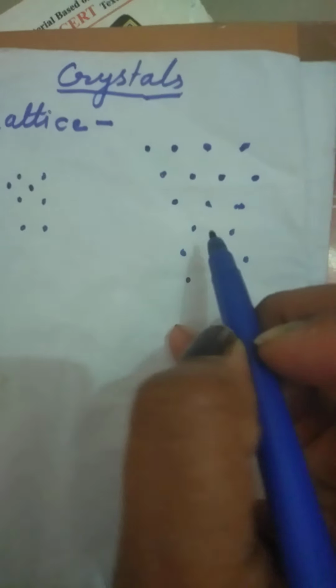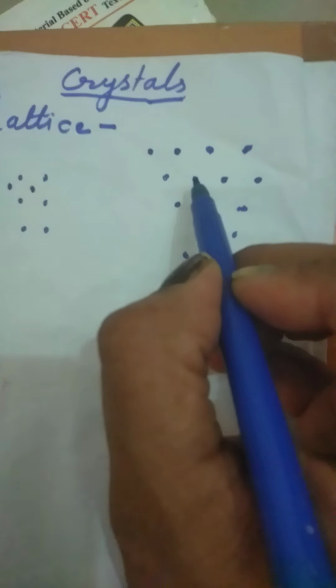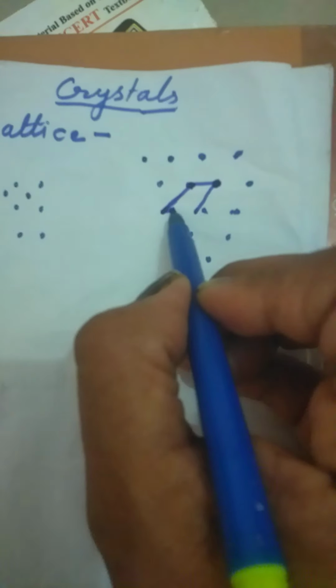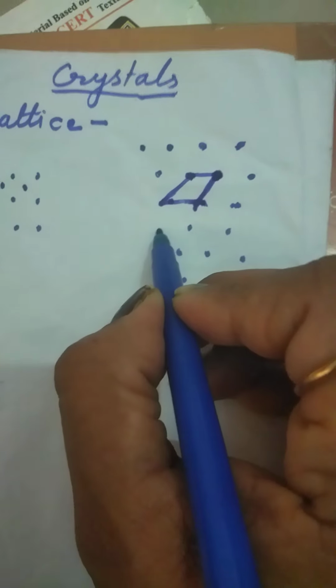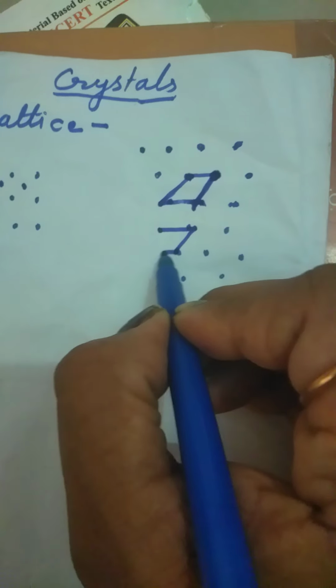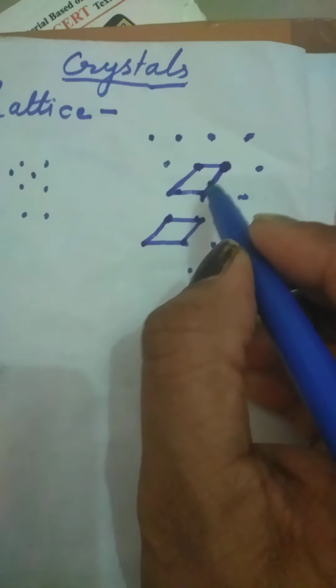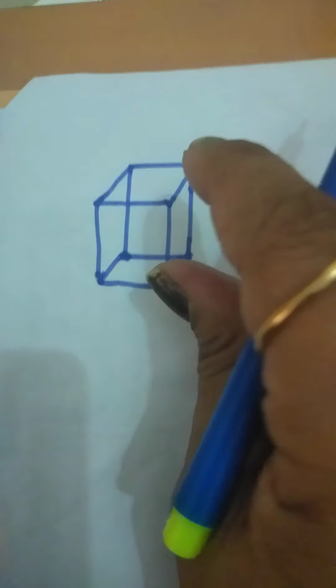So these all are the constituent atoms. Clear? And these constituent atoms are bonded together. Okay, they join together like this. Clear? So if you join all the dots, you will have this cubic structure. Okay, this cubic structure is made. So this small cell or small unit of the whole lattice is called a unit cell.